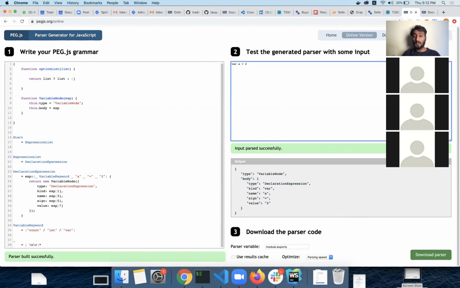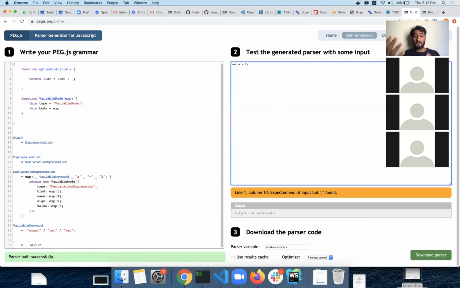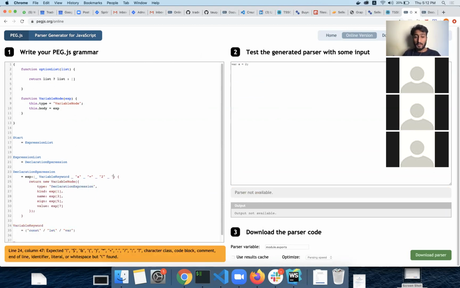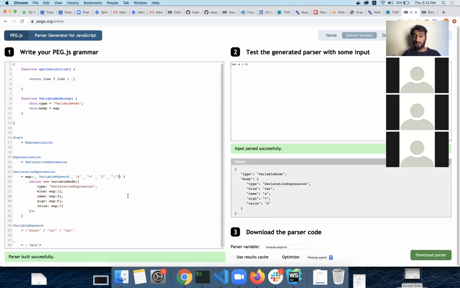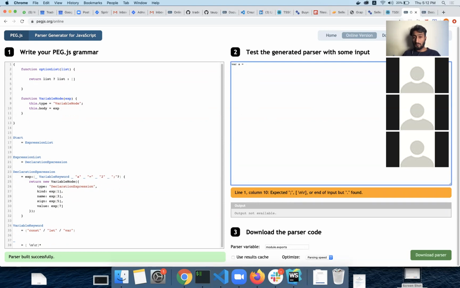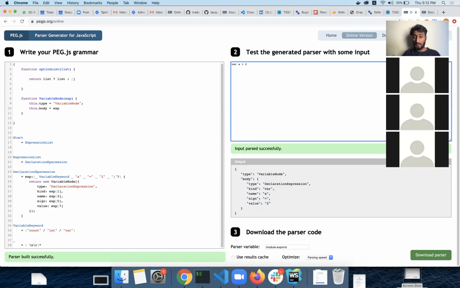Var is equal to 2, and let's say we now want to have the semicolon as well. We only need to go here to the declaration expression, and add a white space more, because we can have a white space after the expression, and then accept that semicolon and mark it as optional. So now if you have this, or if you do not have this, it will not cause any issue. If you have spaces, it will still work, because we are allowing the white space character here.